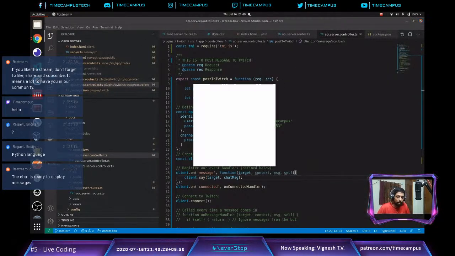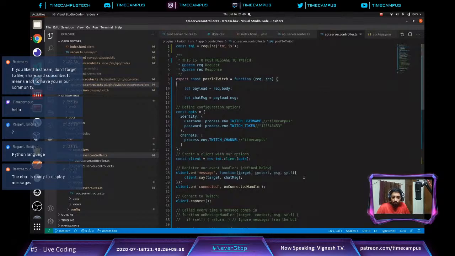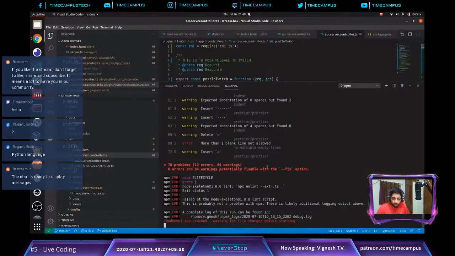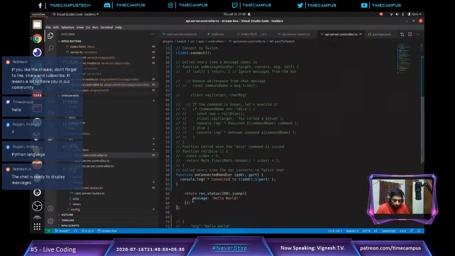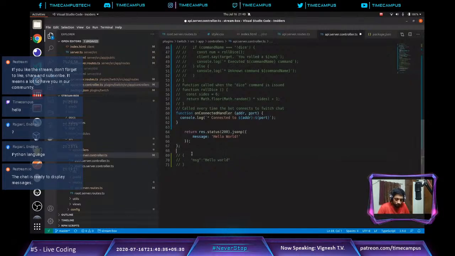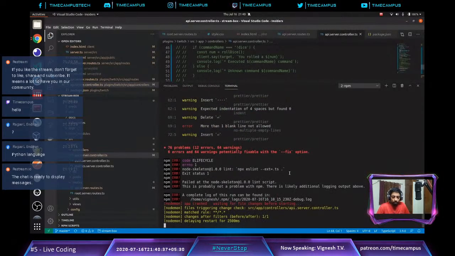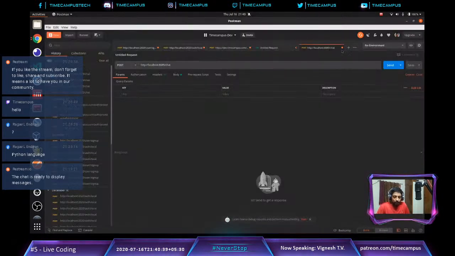I am quickly opening up my Postman, and if you notice my plugin, there are some errors as well. More than one blank line not allowed. Where do I have it? I have it here, so I am quickly removing this, and meanwhile I am opening up my Postman.